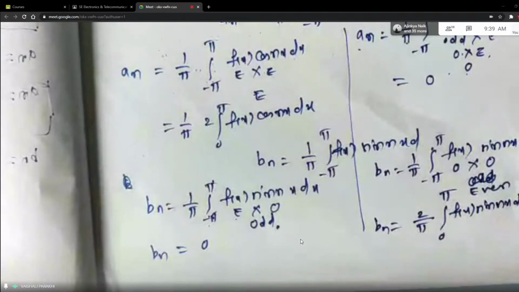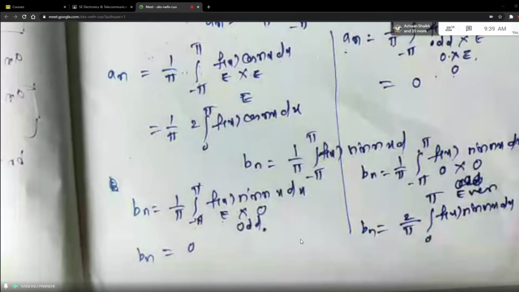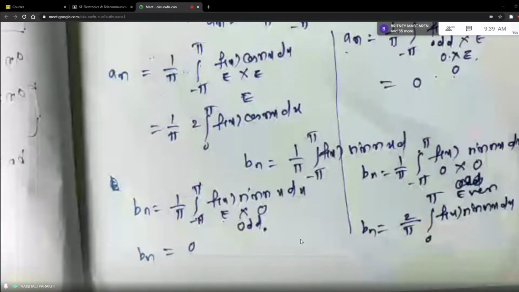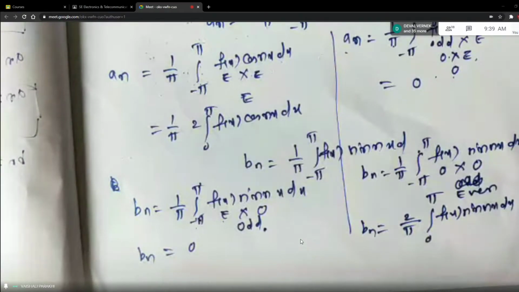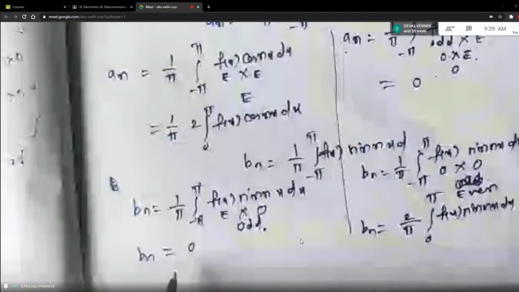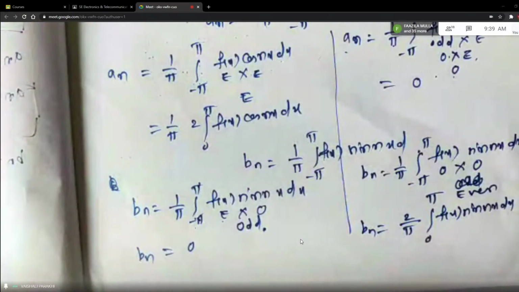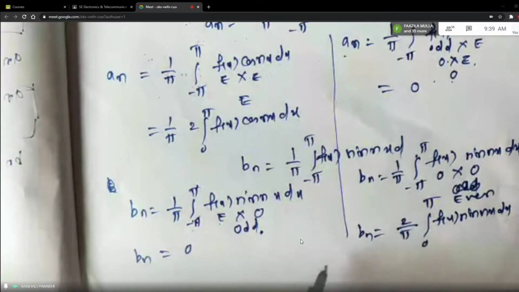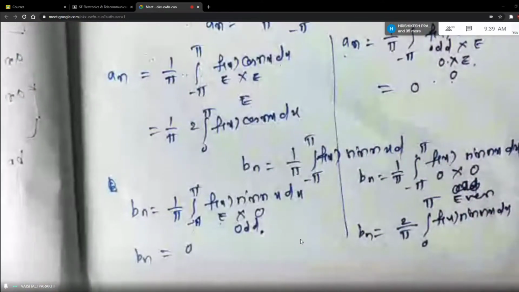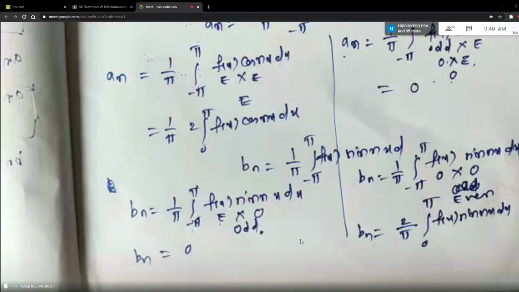Any doubt on this page, students? So when the function is neither even nor odd, you have to use the direct formulas which I have given you last time. When the function is even, Bn becomes 0. You have to get only an and a naught. When function is odd, you have to find only Bn because an and a naught both are becoming zeros.